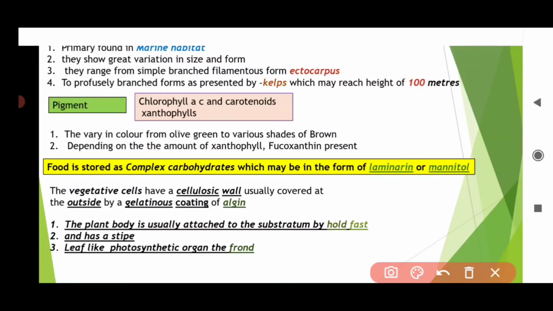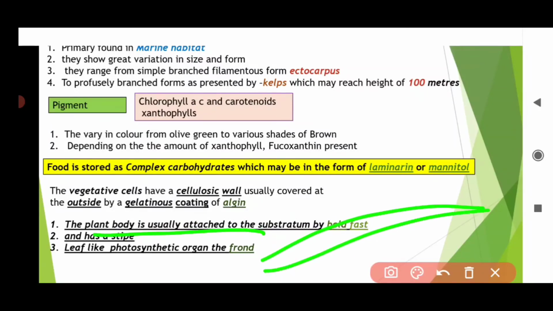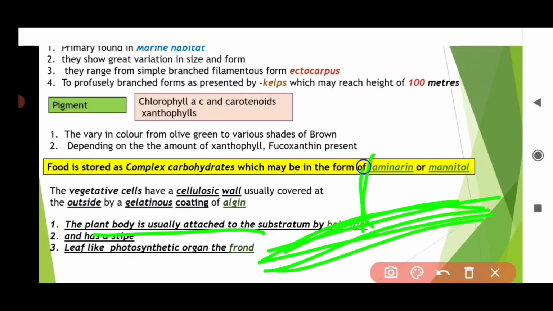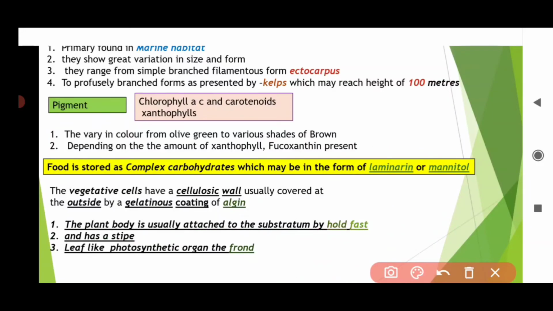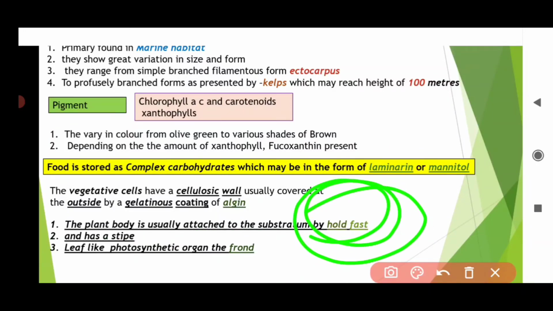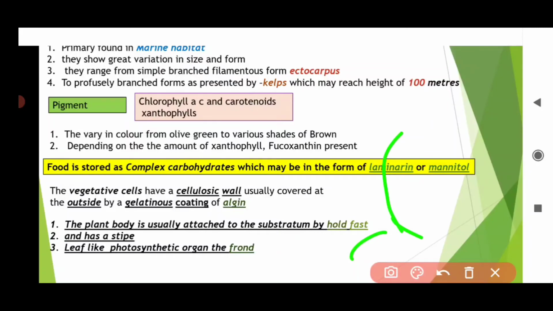Now talking about the plant body, it is attached to the substratum. The substratum may be rock or soil, so the algal body is attached to it by a structure called holdfast, to hold the rock or soil. Another is the stipe, which is stalk like.